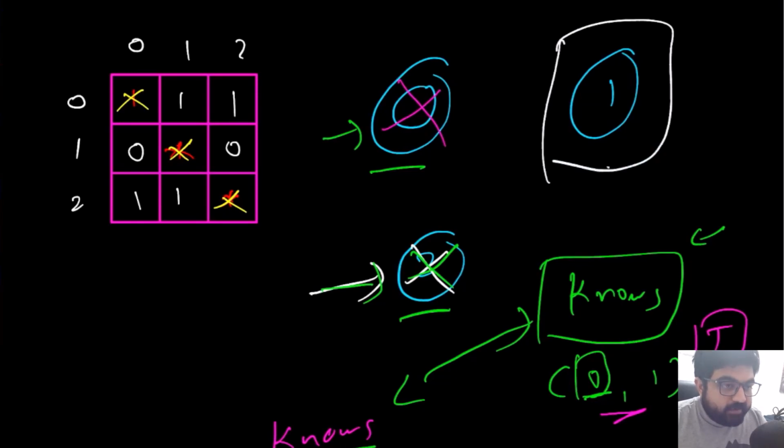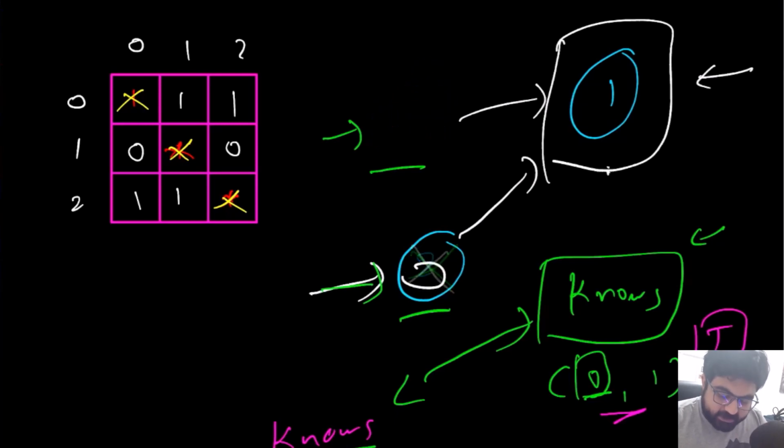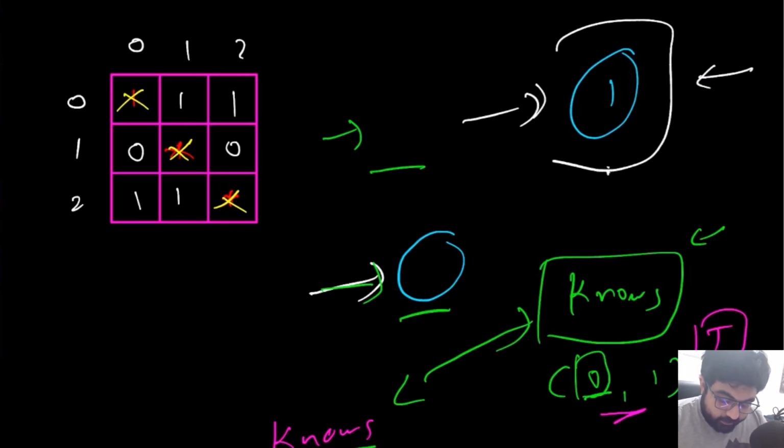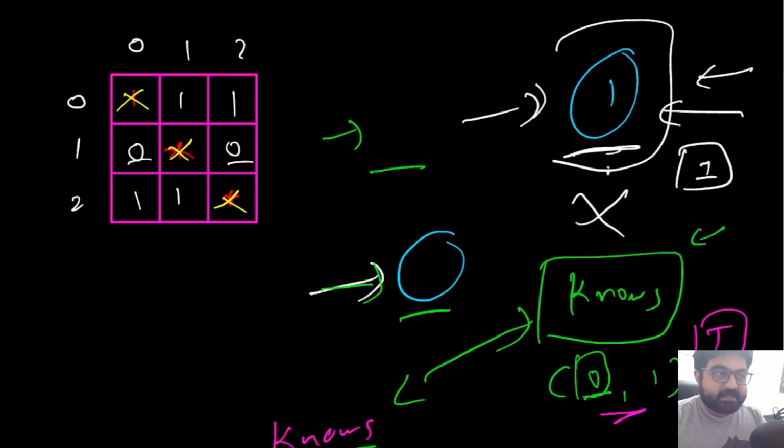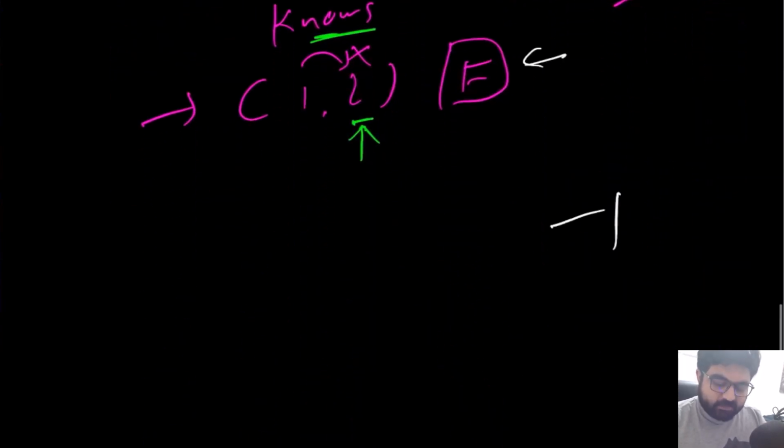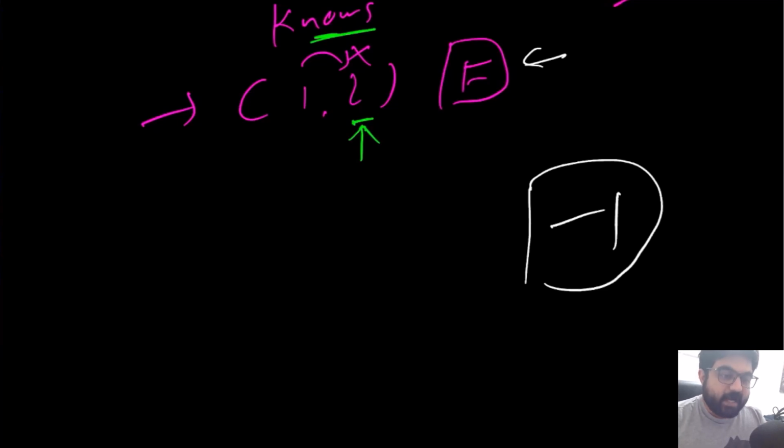So now, since this is the last value pending, do we need to check whether everyone knows 1 or not? No. Why? Because we know for sure that these two are not celebrities. So all we have to worry about is whether 1 knows no one. If 1 knows no one, 1 has to be the celebrity. If 1 knows at least one person, there are no celebrities inside this input, and we can simply return -1. And this is the whole logic behind this problem.